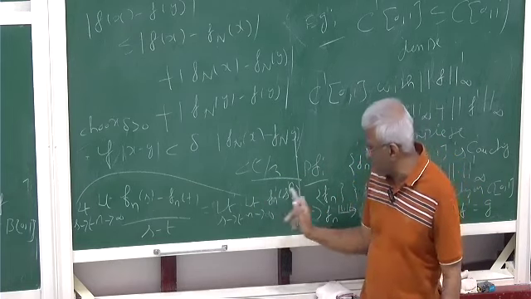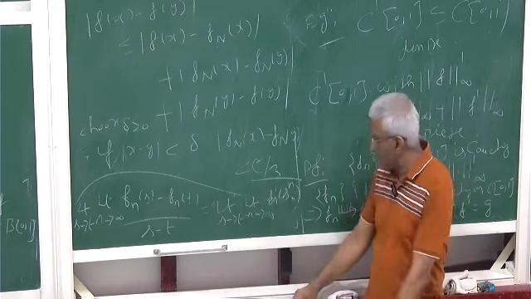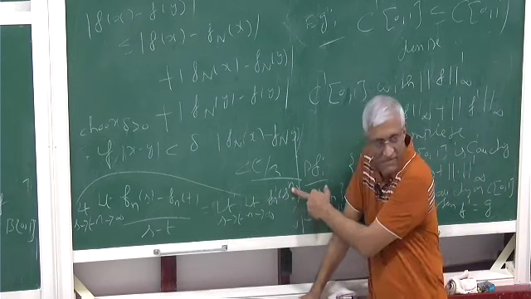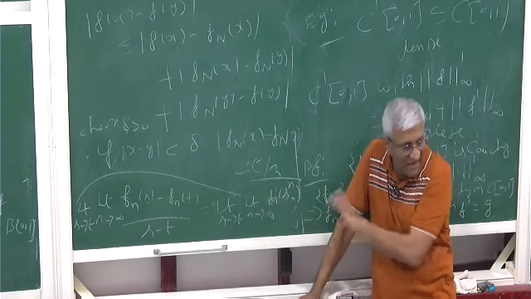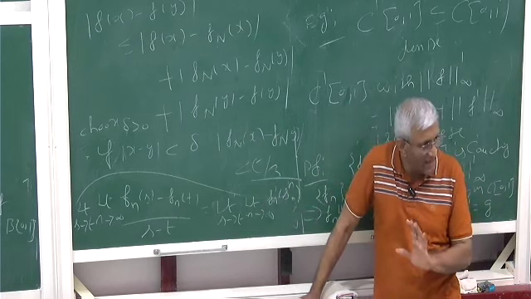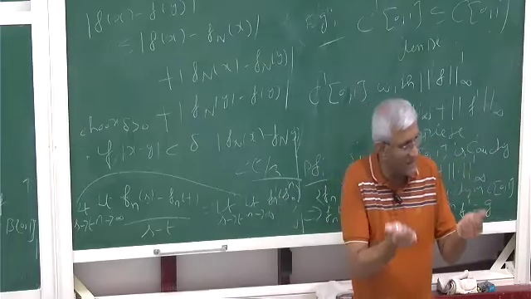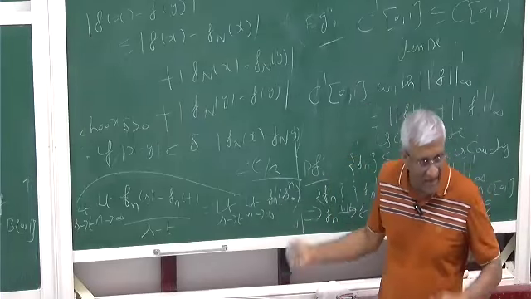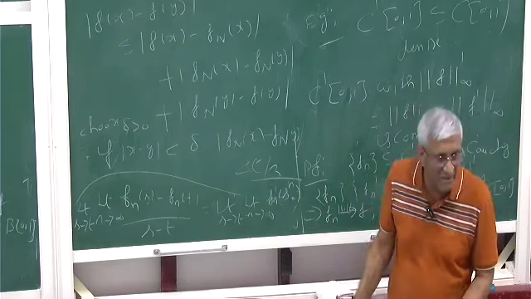S naught is a function of s. I am not writing it here, but it is there. But he is saying it will differ from n. It will differ for each n. But that will go to t only. But then you have different functions. I mean, the continuity. You have a sequence of continuous functions.